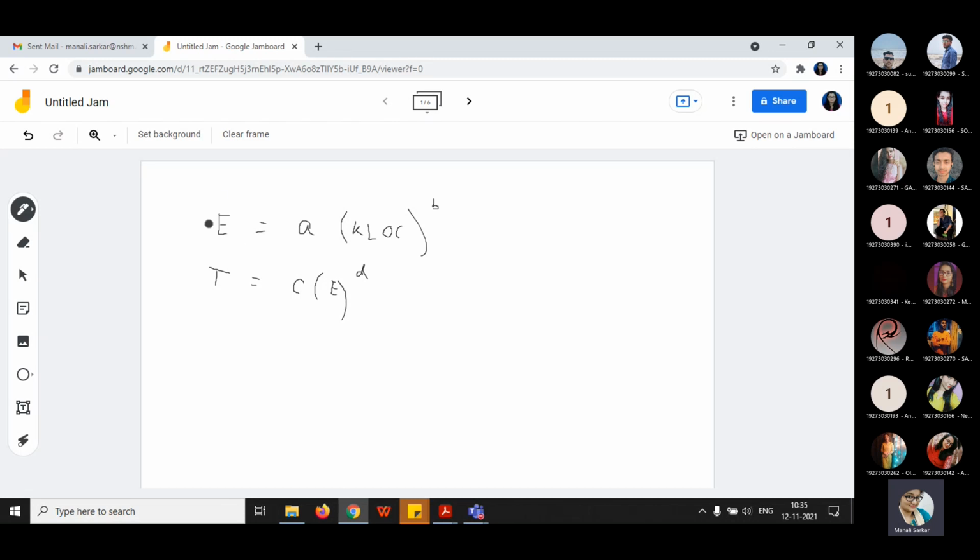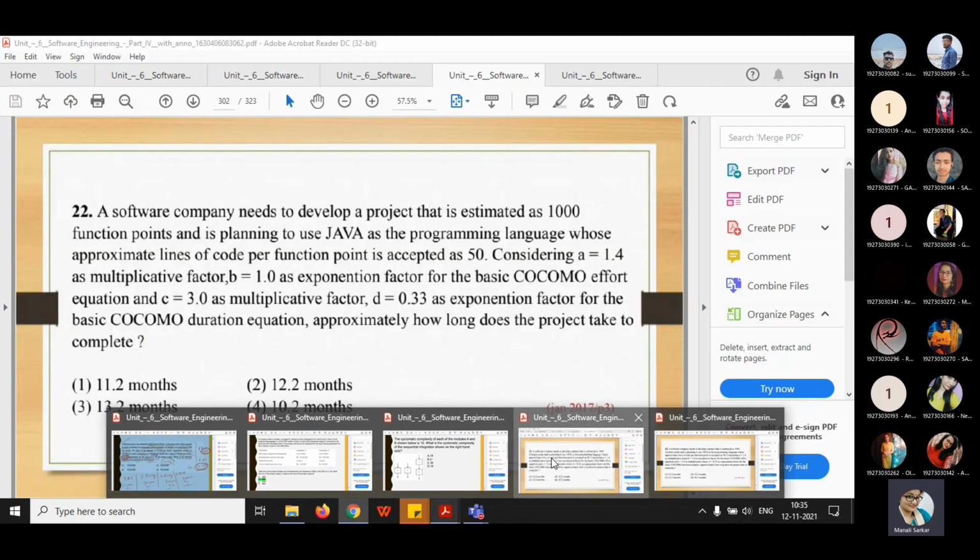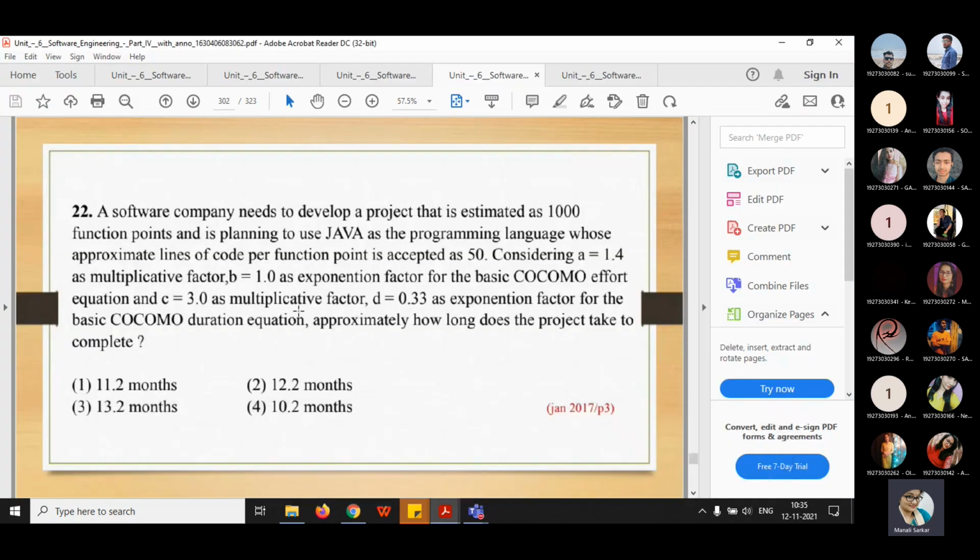So first you need to calculate the effort, and whatever result you get, you put in the time of development formula. Here also C and D are given: C is 3.0, the multiplicative factor, and D is 0.33, the exponential factor. From this you can calculate the time of development.